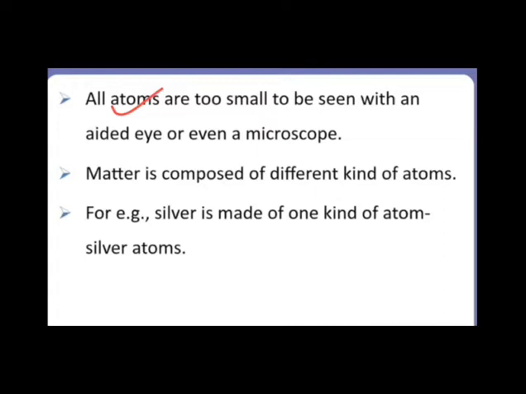Okay, and matter is composed of different kinds of atoms. For example, silver is made up of one kind of atom, that is the silver atom. Gold is made of one kind of atom, that is the gold atom. Steel is made of one kind of atom, that is the steel atom. Okay, so all matter is composed of different kinds of atoms.